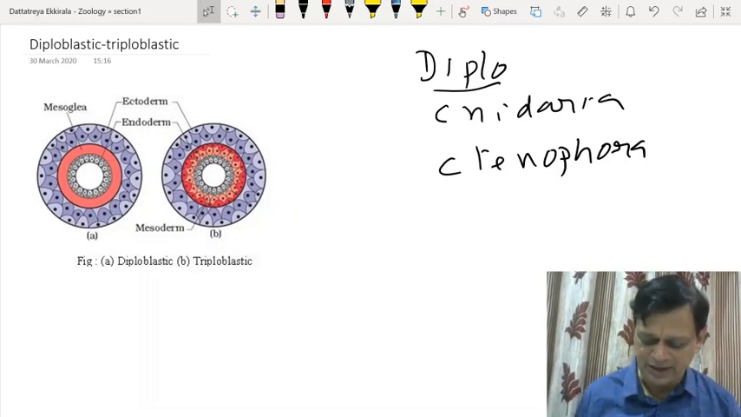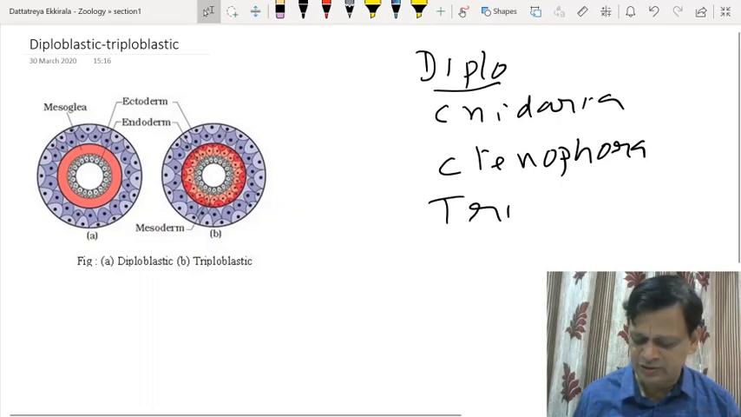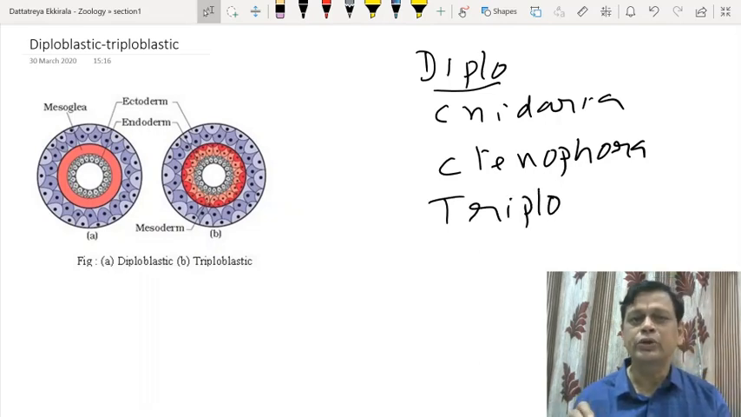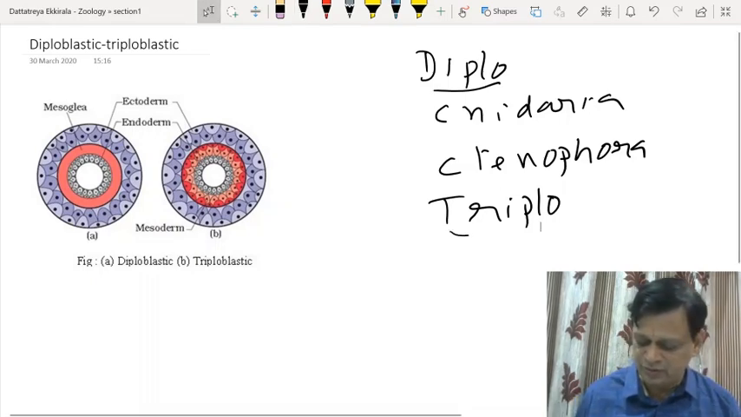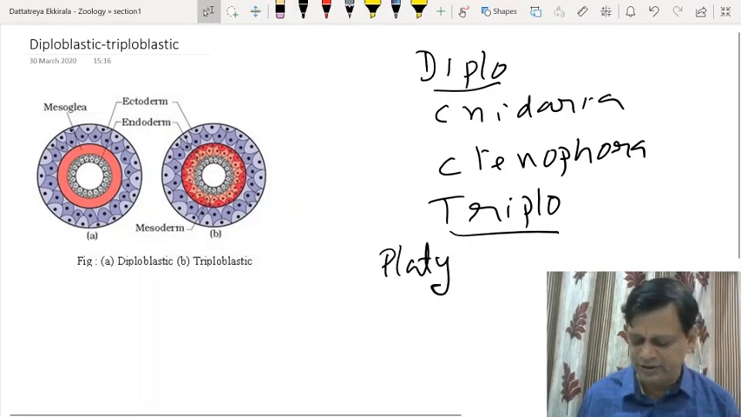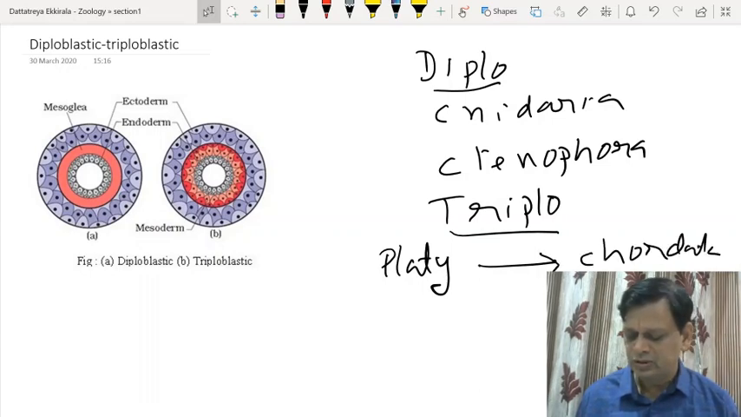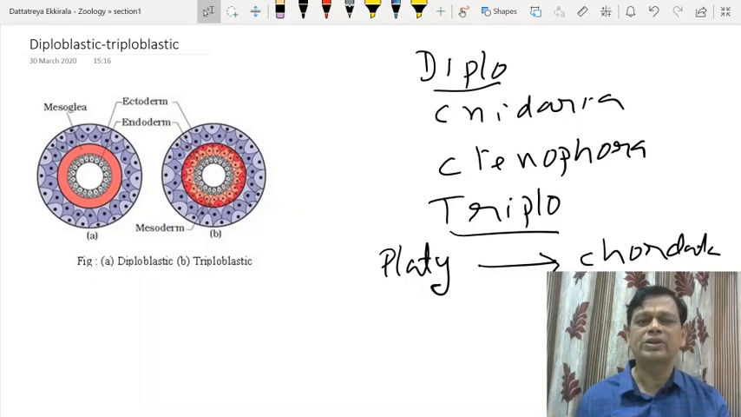Then coming to triploblastic, the triploblastic individuals have ectoderm, endoderm, and mesoderm. So mesoderm development in the evolution of Kingdom Animalia is a major change that promoted development of complex organization. Triploblastic includes phyla from Platyhelminthes to Chordata. So all the phyla from Platyhelminthes to Chordata come under the triploblastic category.